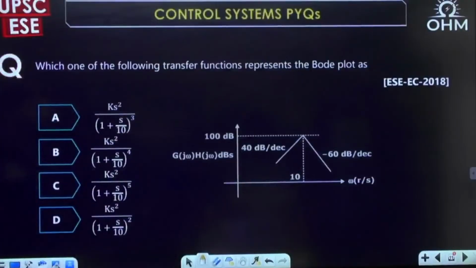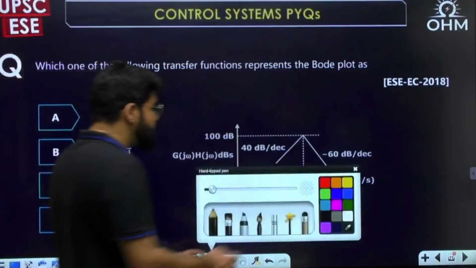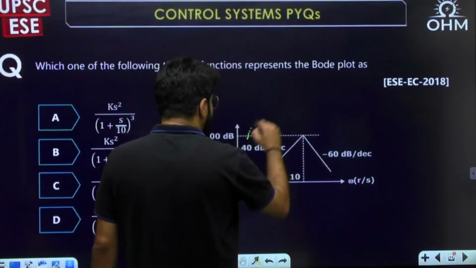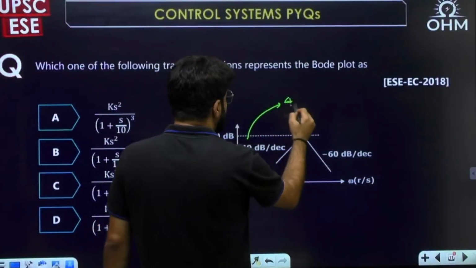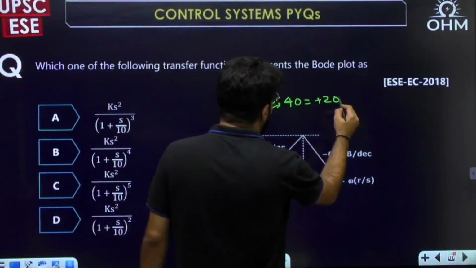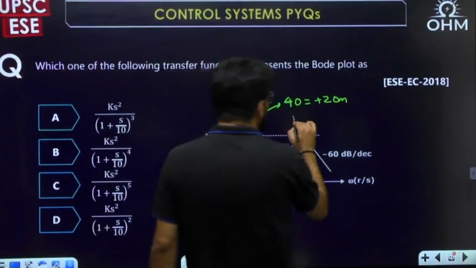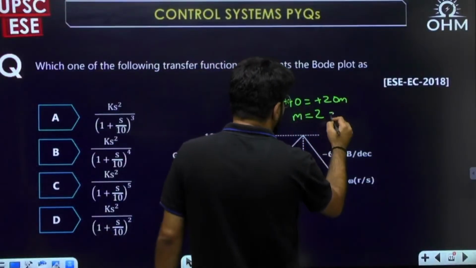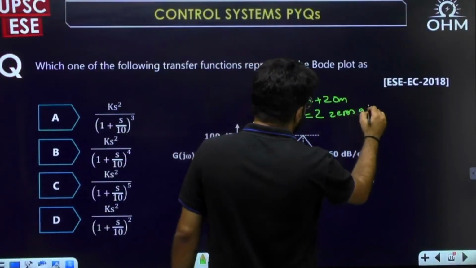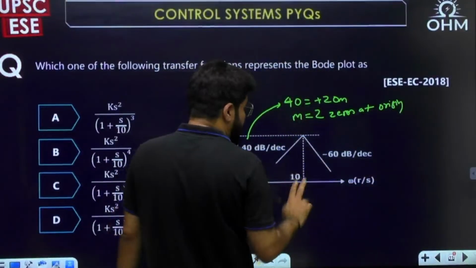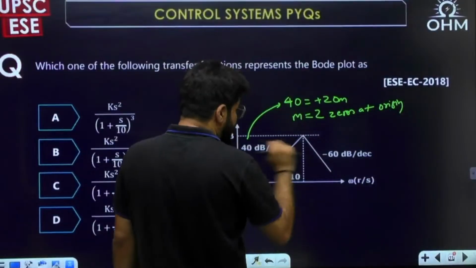Okay, Bode plot. Now you see the initial slope is positive, plus 40. So this 40 should be equal to plus 20m. Positive initial slope means zeros at origin. Then there are zeros at origin. How many? 2, but this time zeros, not poles. Zeros at origin. Very clearly, there is only one slope change, so only one corner frequency.